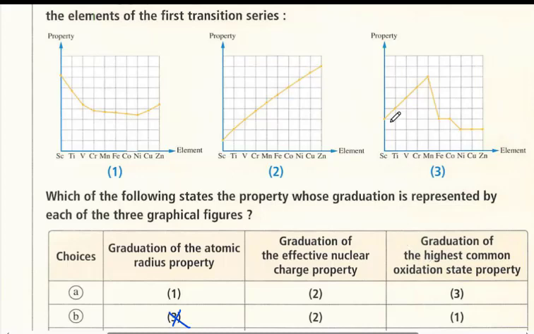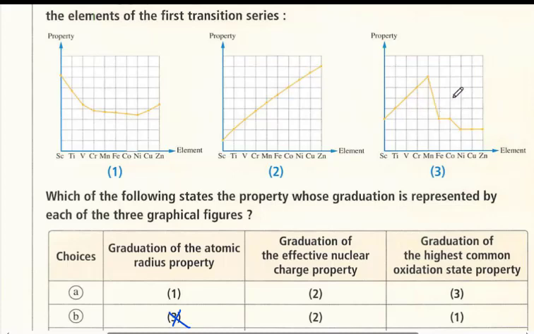Now the highest oxidation state, as we have explained before, increases from scandium, which is positive 3, to manganese, which is 7, and then decreases: positive 3 in cobalt, nickel positive 2, copper positive 2, and zinc positive 2 also.